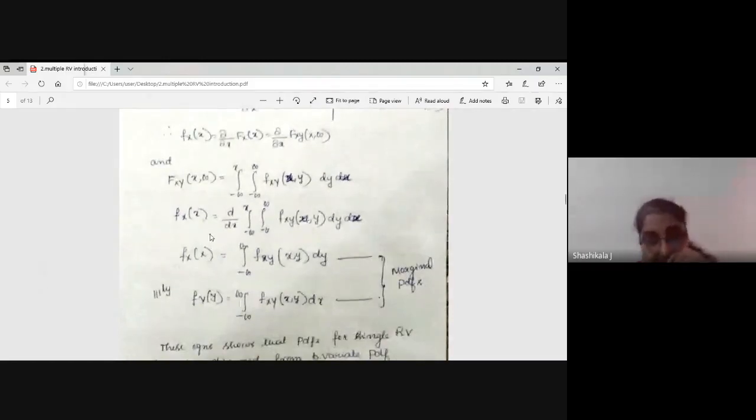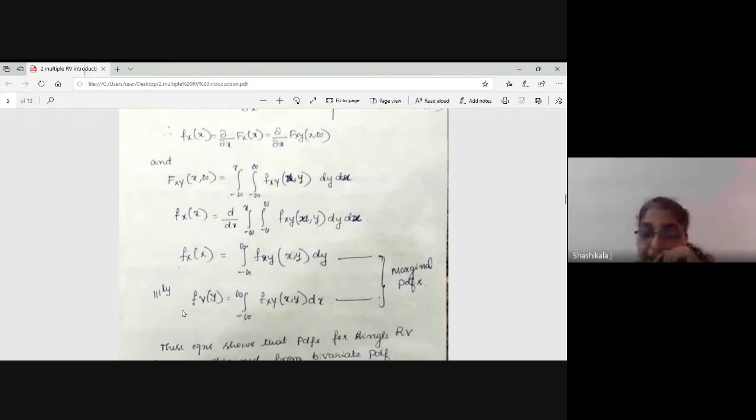Please understand this. For a two variable or bivariate function, the PDF of x can be obtained by integrating with respect to y.